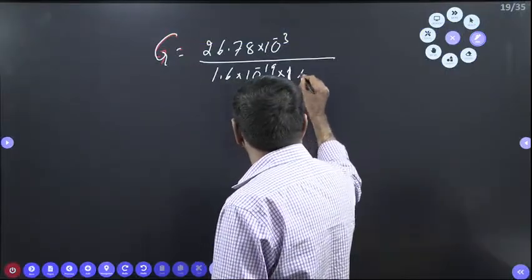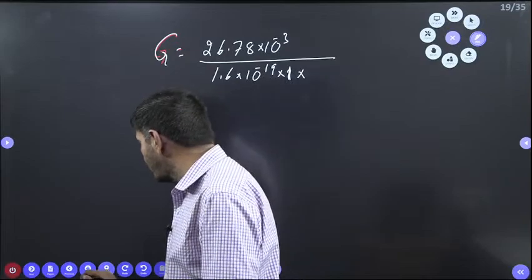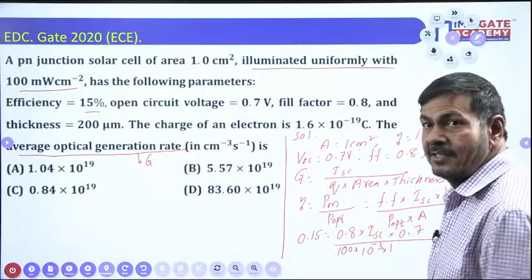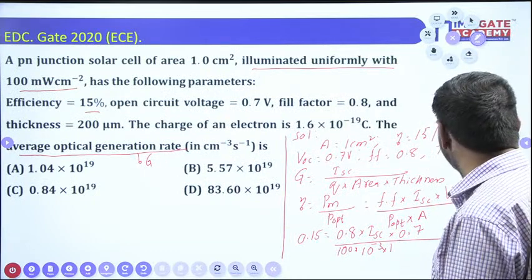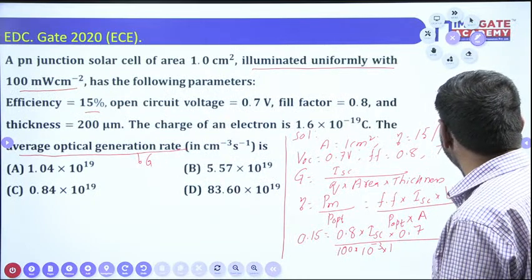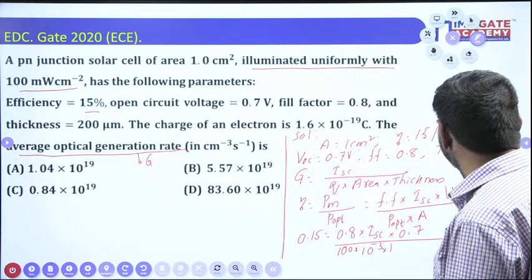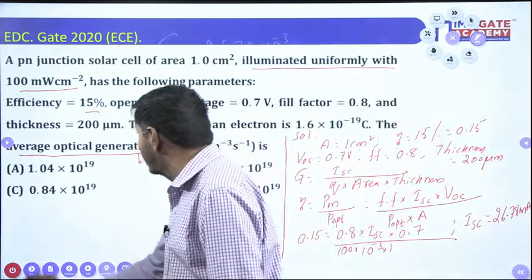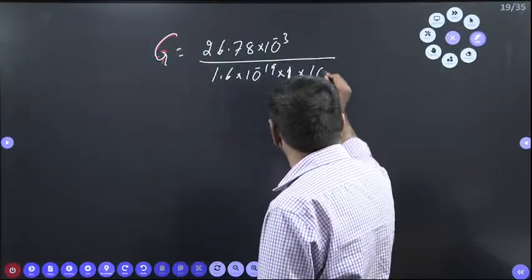Into 1 into thickness, which is given. Thickness equal to how much? Thickness is 200 micrometers now. Micro means 10 power minus 6 meter, and meters to centimeters means 10 power 2. 10 power minus 6 into 10 power 2 is nothing but 10 power minus 4. So into 10 power minus 4.